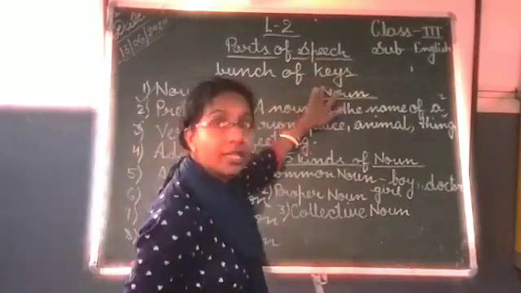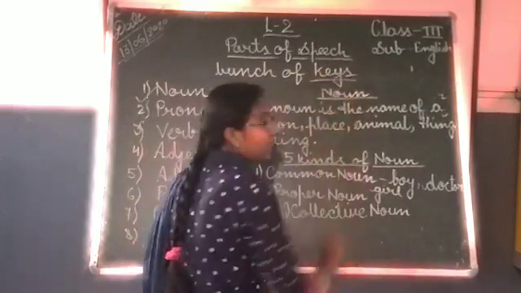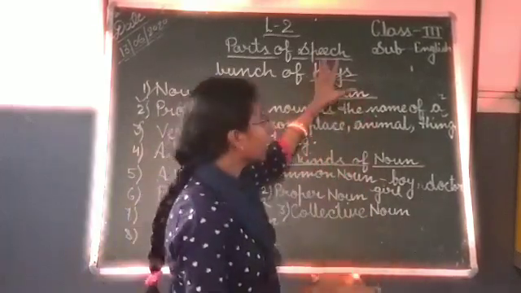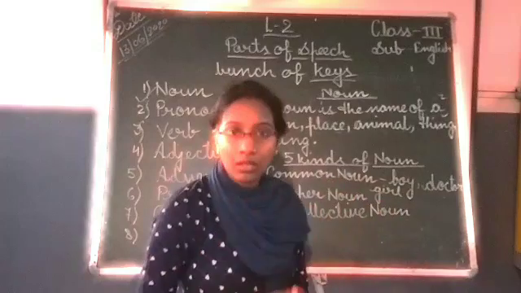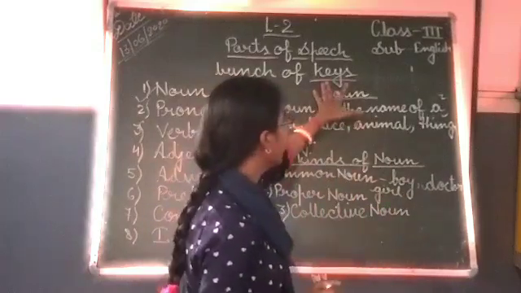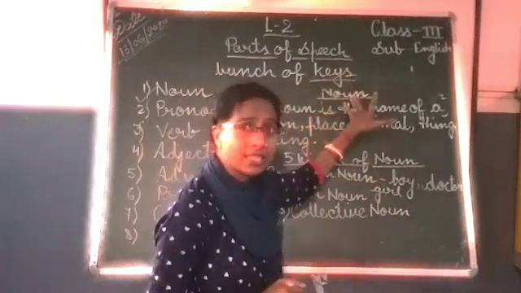A collection of what? Keys. It doesn't mean that in the collection of keys there is a mixing of locks also. Only keys are there.